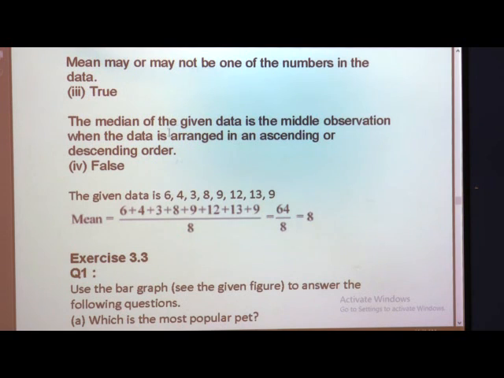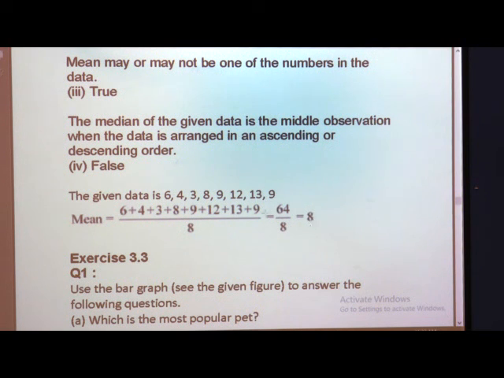I will show you here how it is given. The median of a given data is the middle observation, which we saw in the third one, so that statement was true. Why is this one false? Because first we have to find the mean. How will we find it? First we write all the observations, we take the total, and the number of observations is 8, so we divide by 8. 8 ones are 8, 8 eights are 64. So what did we get as the mean?